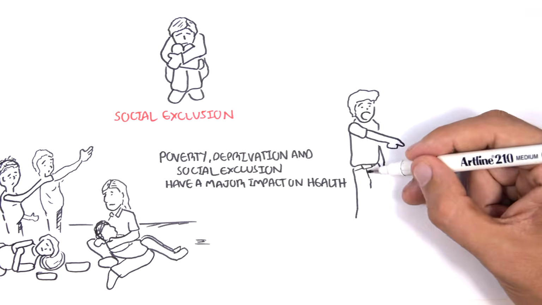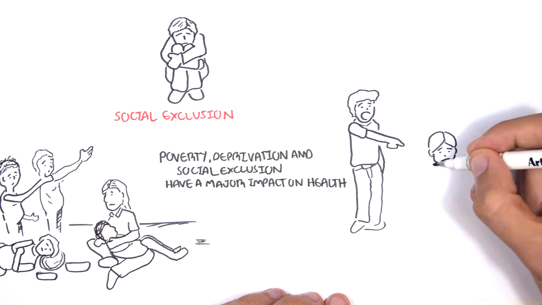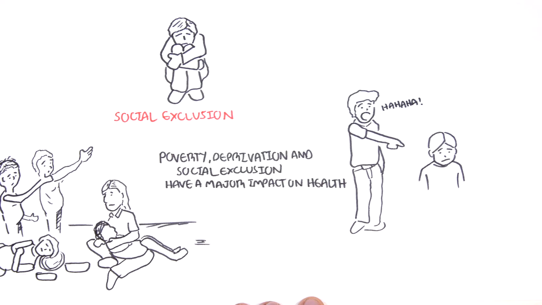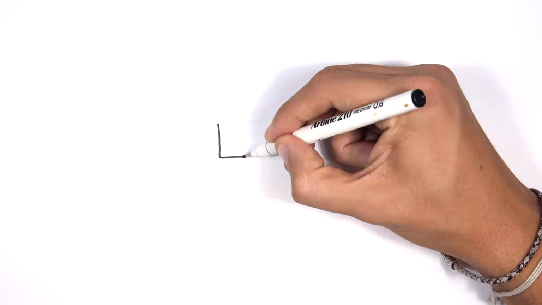Social exclusion as a result of racism, discrimination, and stigmatization also prevents people from having access to services and participating in activities. Overall, people that live in disadvantaged circumstances are more likely to suffer from a range of health problems.